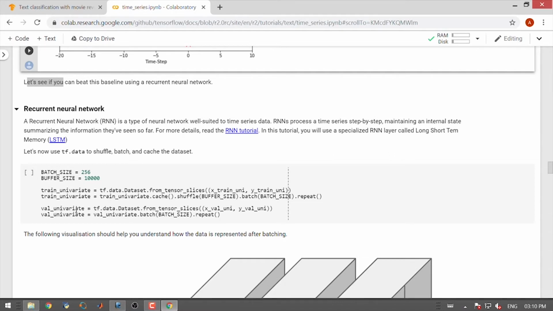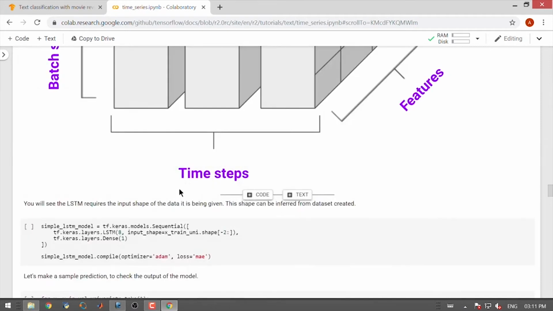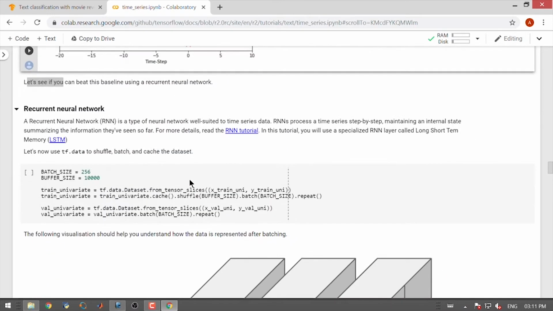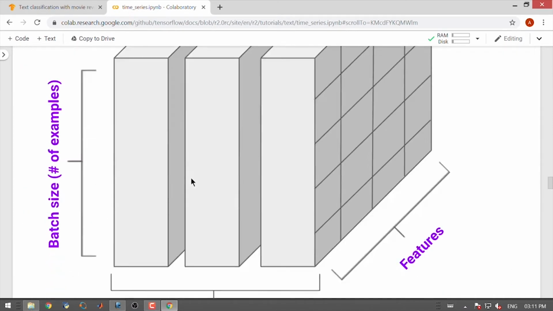Before we begin, we prepare dataset objects for training and validation. We will first shuffle the object, then batch it, and we cache the dataset. So, this is how data looks after batching.